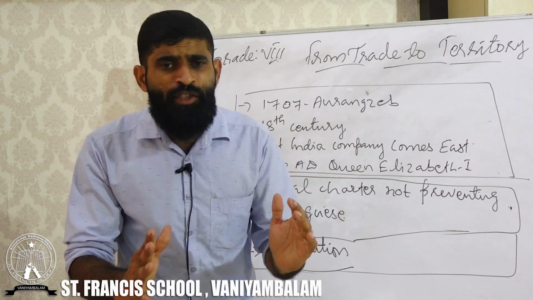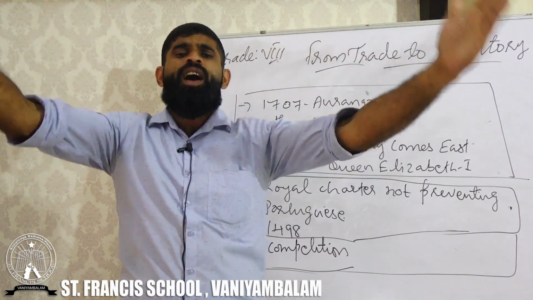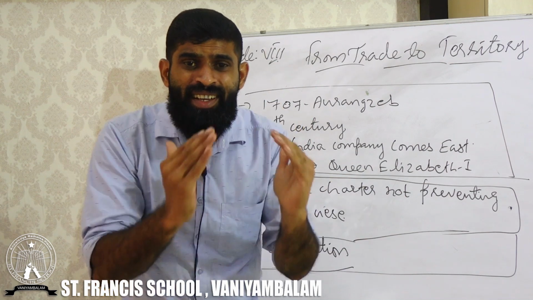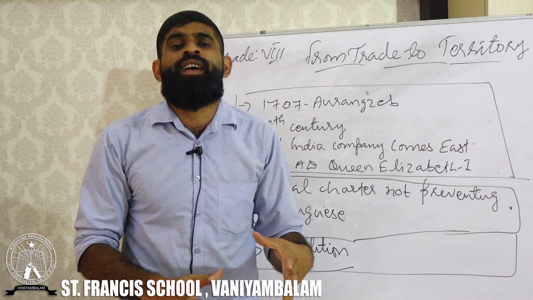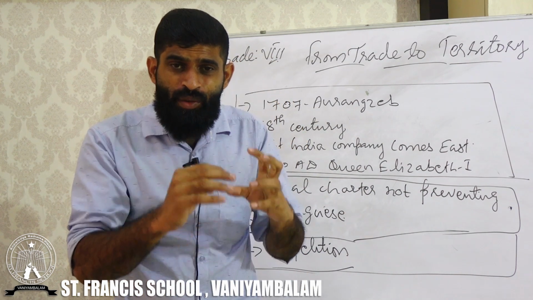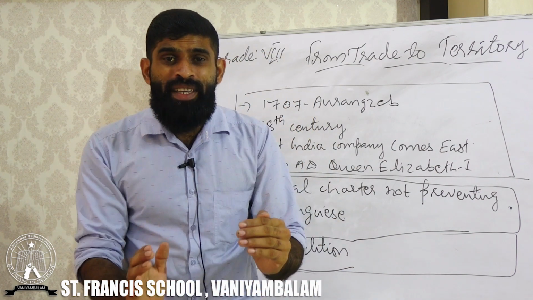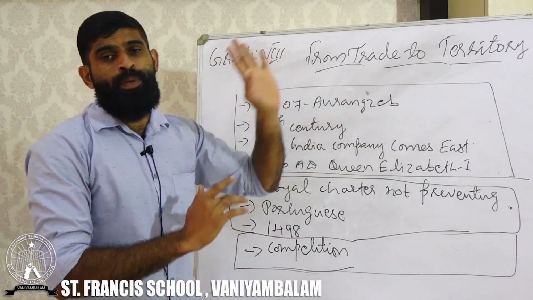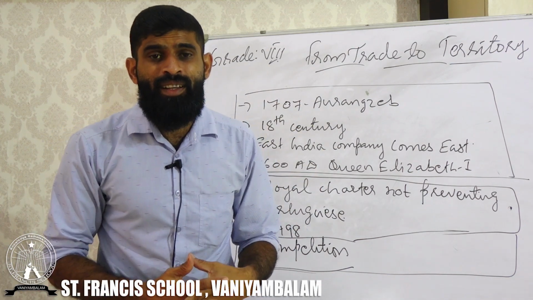Aurangzeb. See, we need to remember that the Mughal Empire was such a massive and vast empire. Almost all the regions of India were under the control of this Mughal Empire. Every section, every region, every territory of India was under the control of whom? The Mughal Empire. That Mughal Empire's last powerful ruler was Aurangzeb. Who was the last powerful ruler of the Mughal Empire?